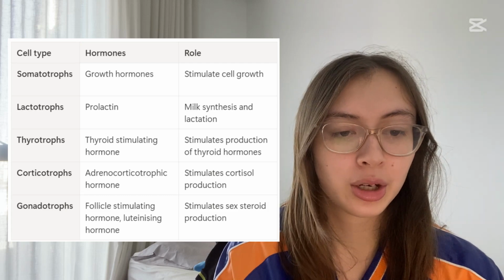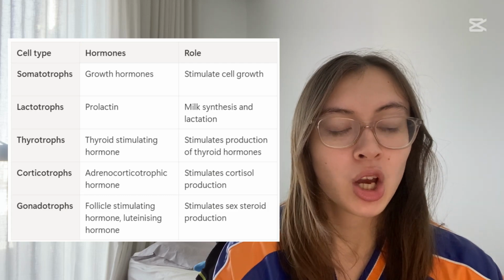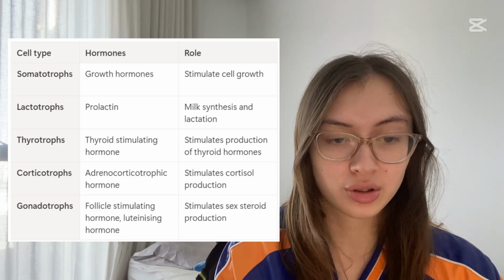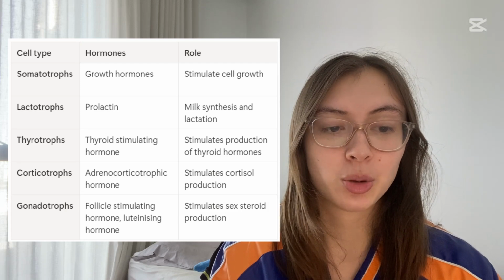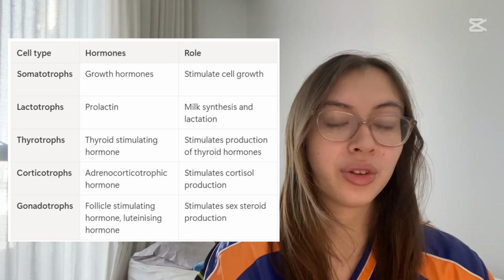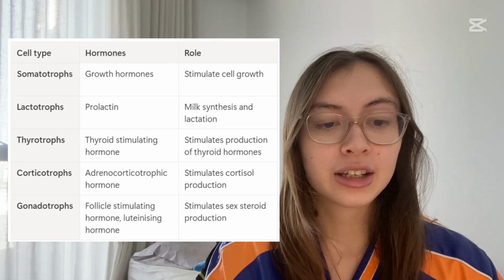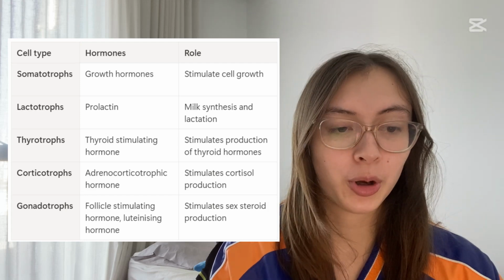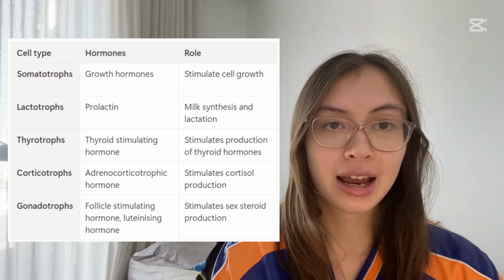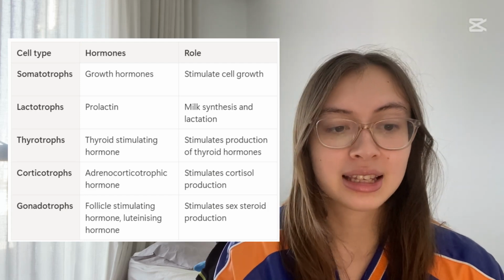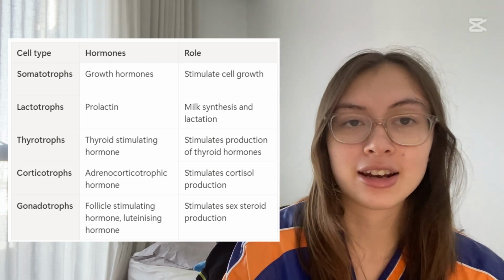Corticotrophs secrete adrenocorticotrophic hormone, which tells the adrenal glands to produce cortisol. This is in the hypothalamic pituitary adrenal axis, which we also call the HPA. Finally, gonadotrophs secrete follicle-stimulating hormone and luteinizing hormone, which stimulate the gonads to secrete sexual steroids. This is the hypothalamic pituitary gonadal axis.